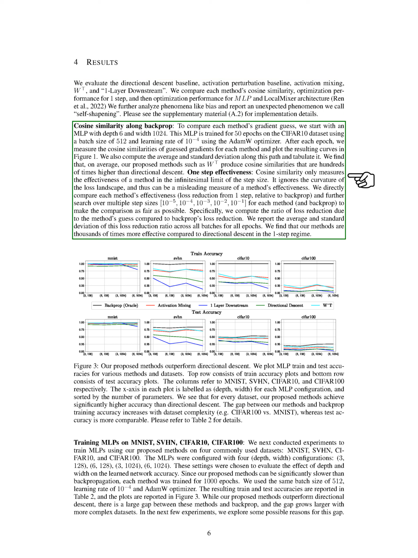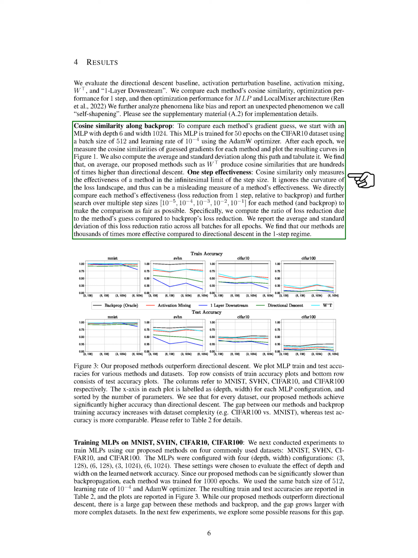To compare each method's gradient guess, we use an MLP with a depth of 6 and a width of 1024, trained on the CIFAR10 dataset. We measure the cosine similarities of guessed gradients for each method and plot the results. We find that, on average, our proposed methods produce cosine similarities that are hundreds of times higher than directional descent.